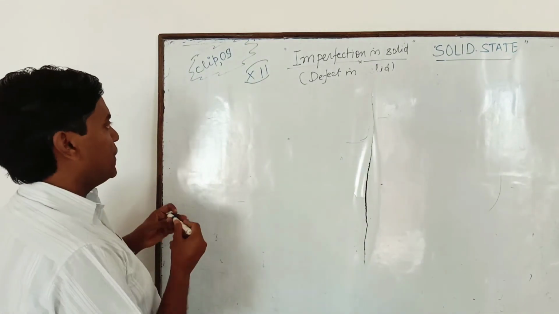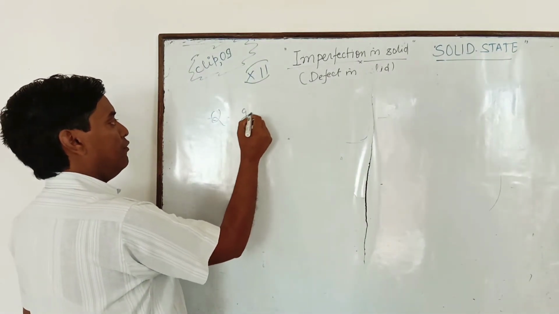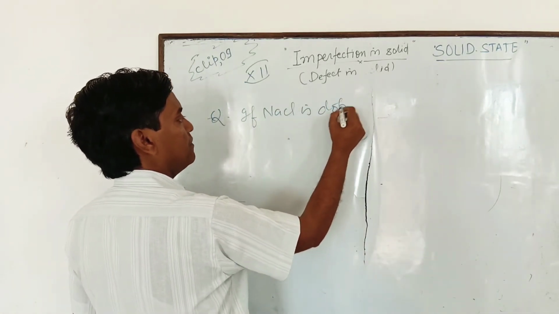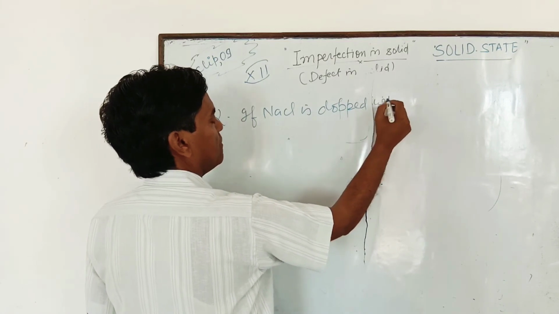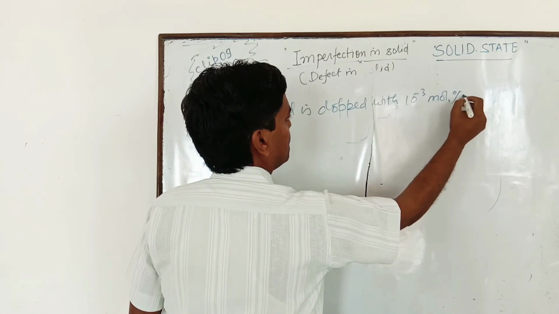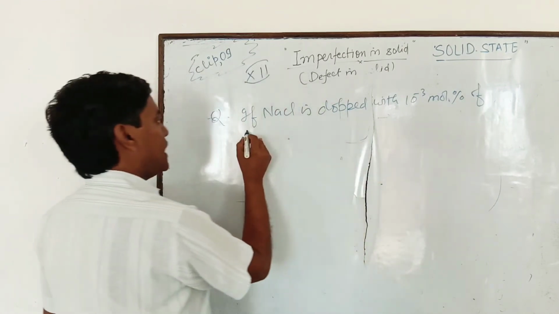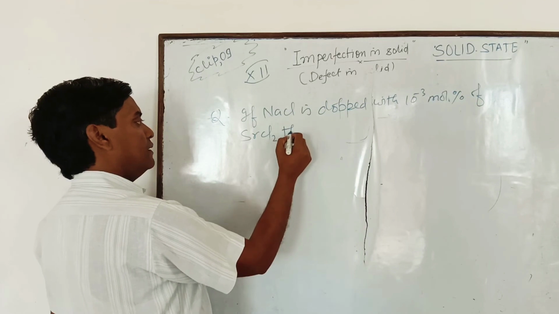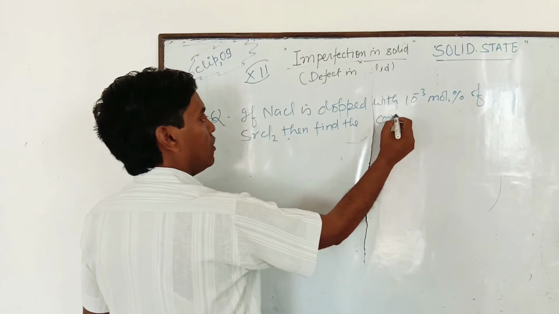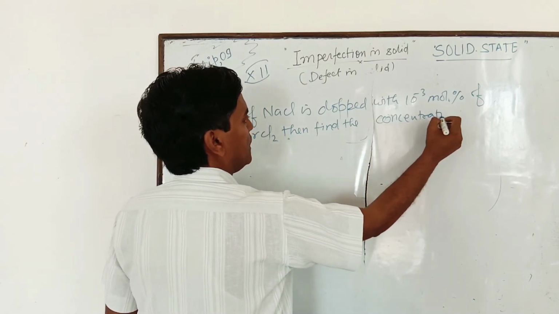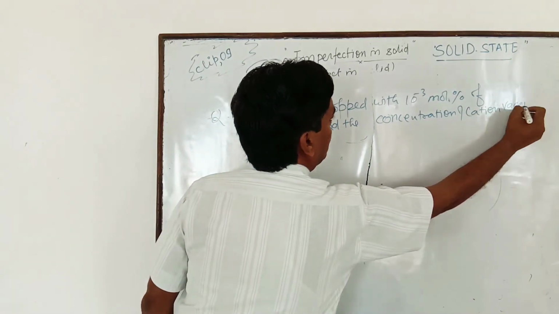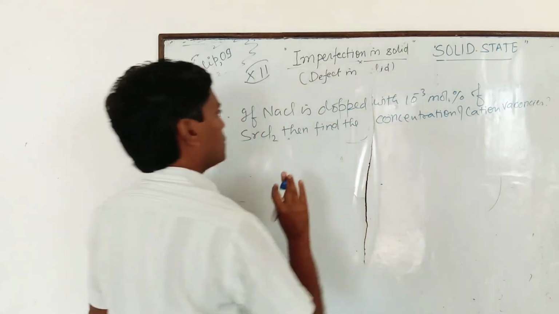One more numerical is there in impurity defects, and I am going to explain it. The question is: if NaCl is doped with 10 to the power minus 3 mole percent of SrCl2, then find the concentration of cation vacancies. Concentration of cation vacancies. That is a very important question.